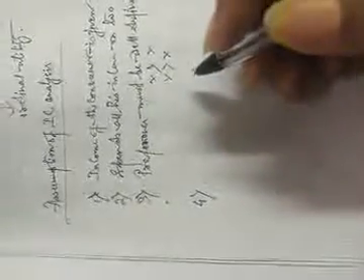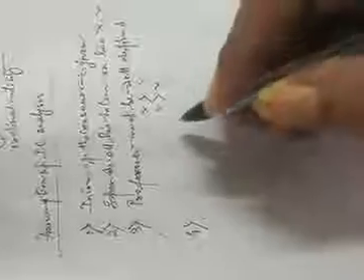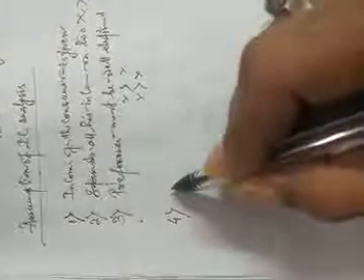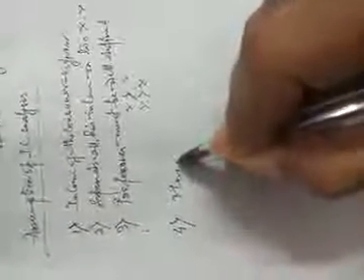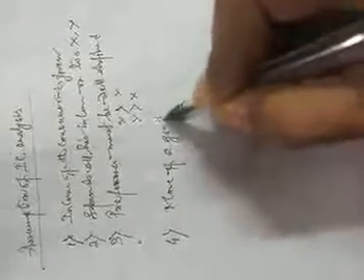The fourth point is that more of a good always gives more satisfaction to the consumer. As we consume more of a good, the good gives more satisfaction.